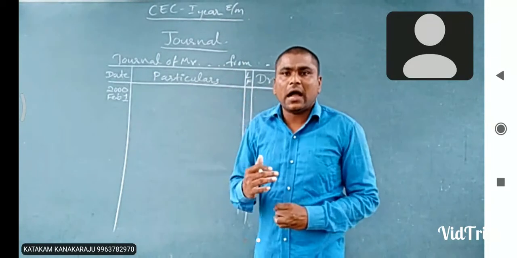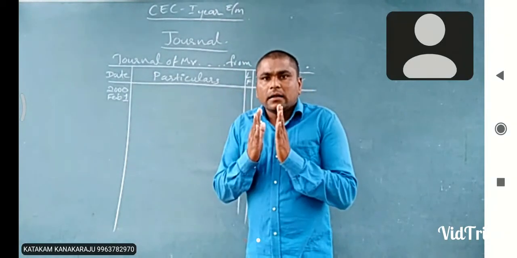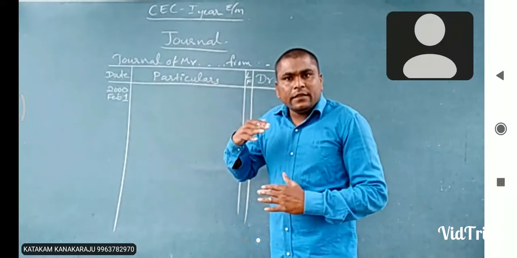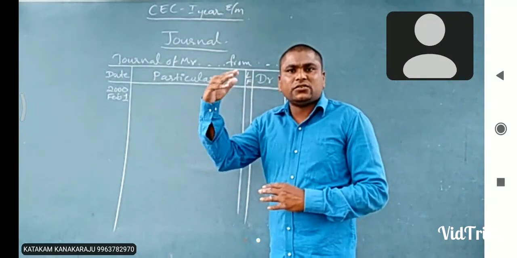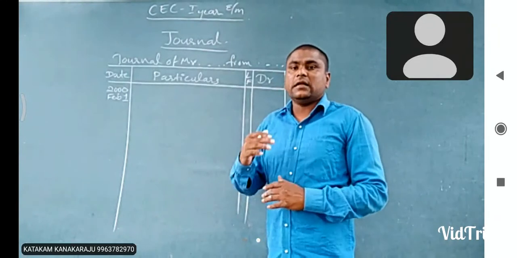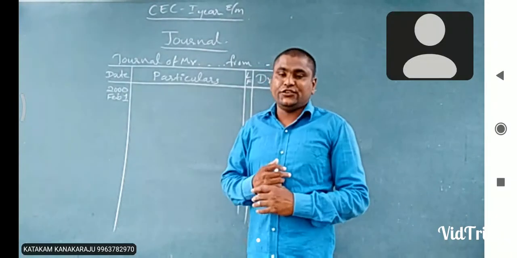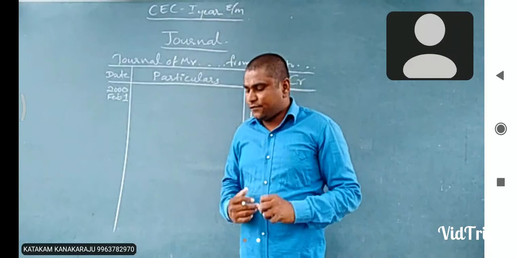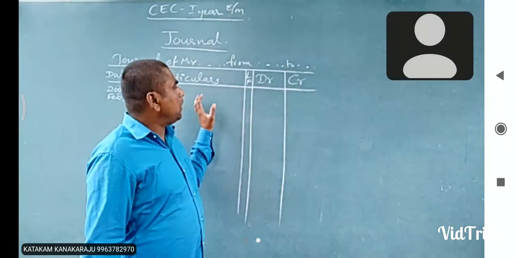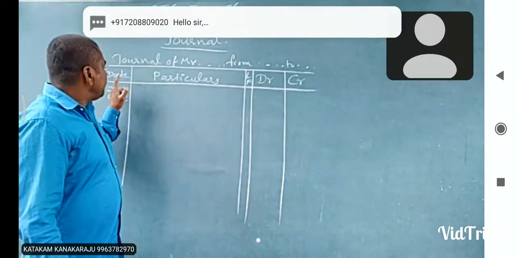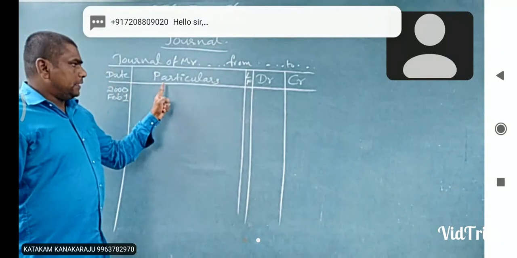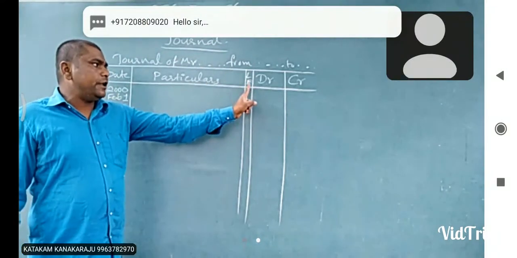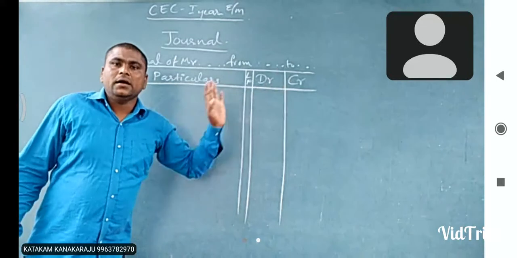The process of recording the business transactions into a journal is called journalizing. The format of a journal has a total of 5 columns. What are they? Date column, particulars column, ledger folio number, debit amount, and credit amount.